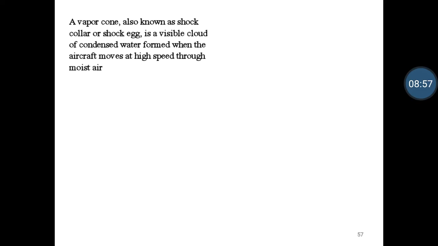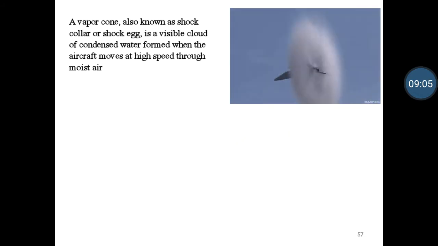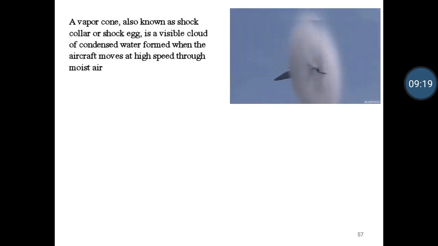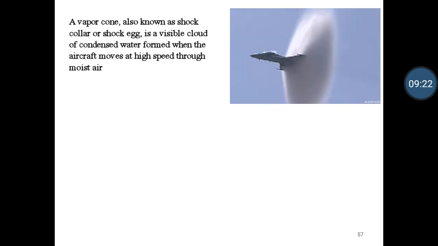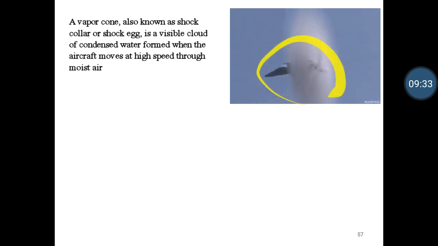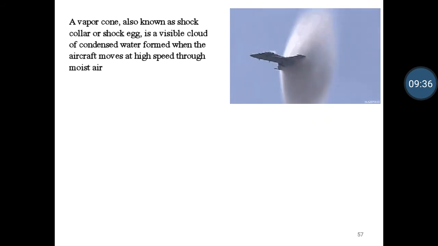Here, a vapor cone, which is also known as a shock collar or shock egg, is a visible cloud of condensed water formed when the aircraft moves at high speed through moist air. So there are certain conditions for this vapor cone to be formed. The conditions include that the atmosphere should be moist, having moist air, and also condensation shall take place. This visible cloud formation is due to the condensation of the air which is close to the aircraft surface. And how does this condensation occur?